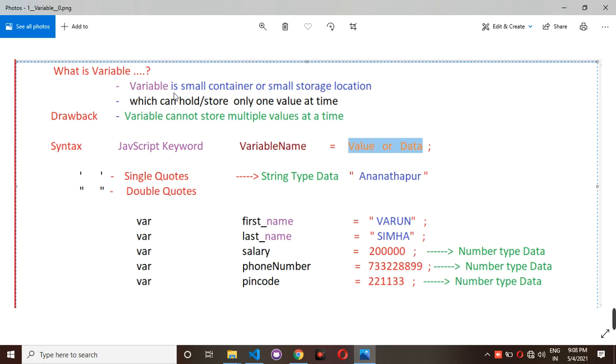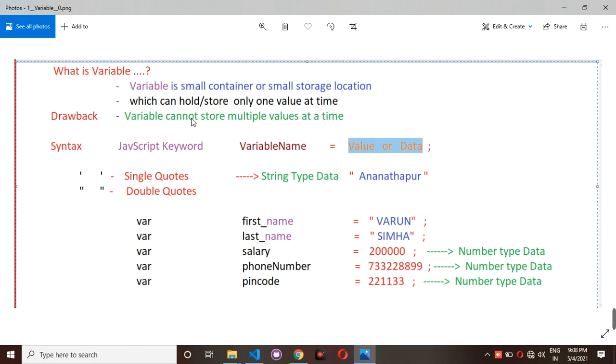What is the use of the variable? Using a variable you can store a single value at a time. But using a variable you cannot store multiple values at a time. Using one variable you can store only one value. That is one of the drawbacks.